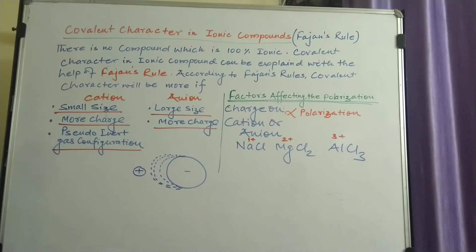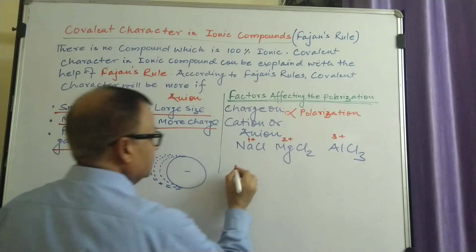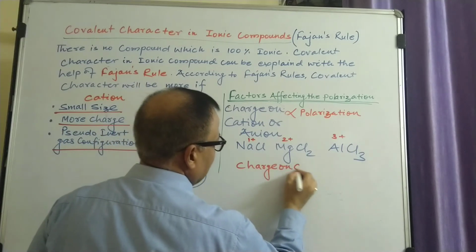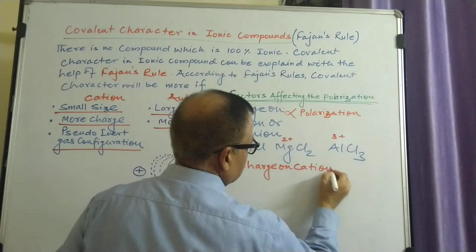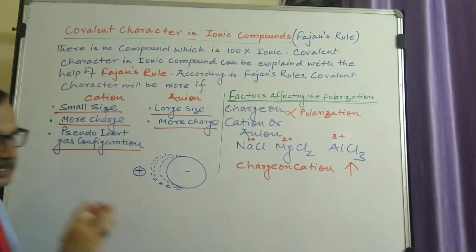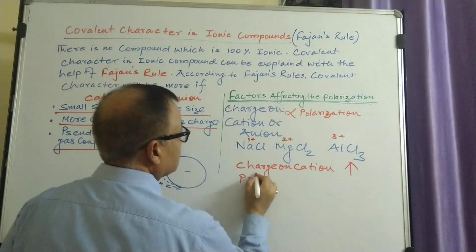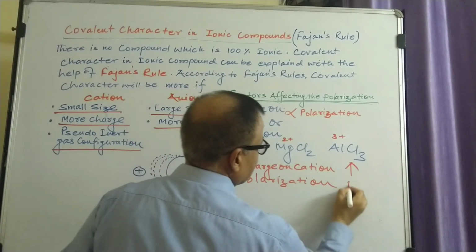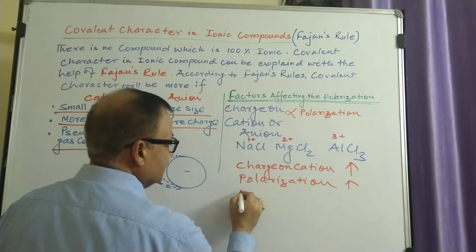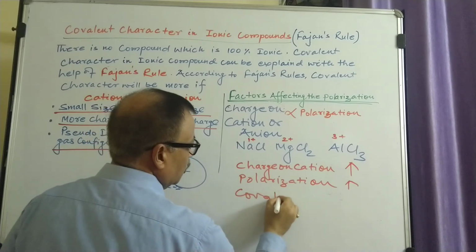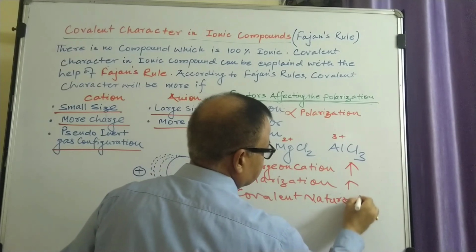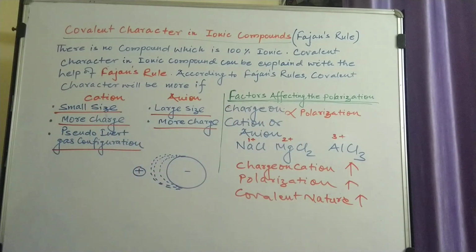So the charge on the cation increases. When the charge on the cation increases, polarization also increases. And when polarization increases, the covalent nature of the compound also increases. So that is the case of charge on cation.